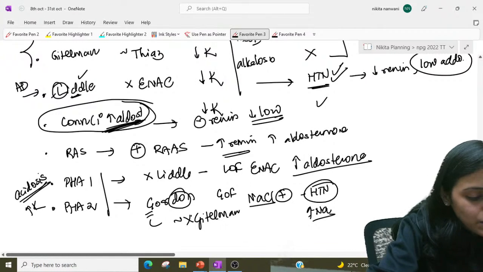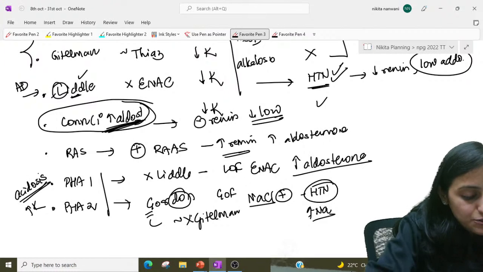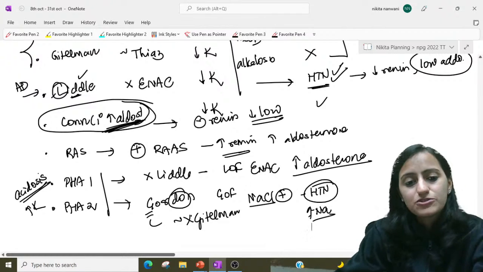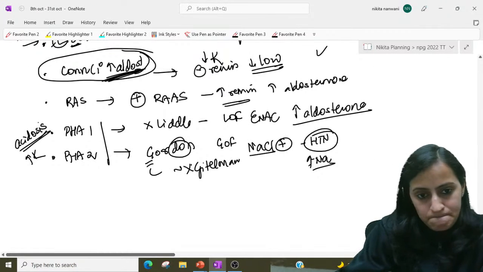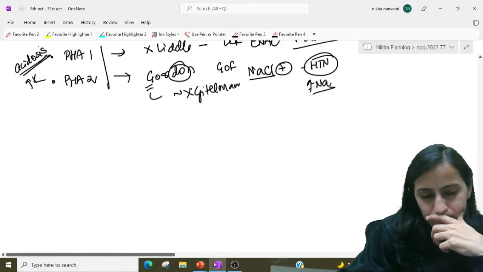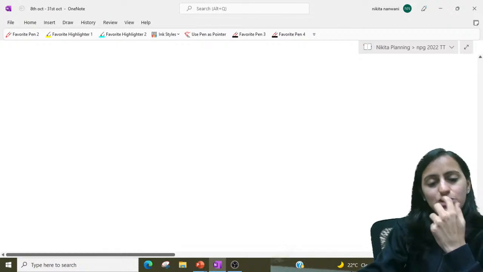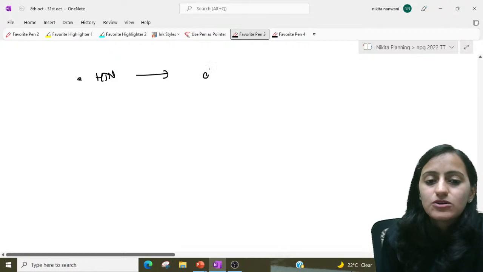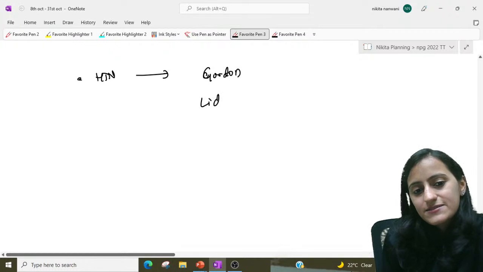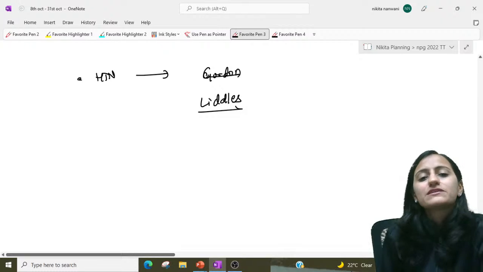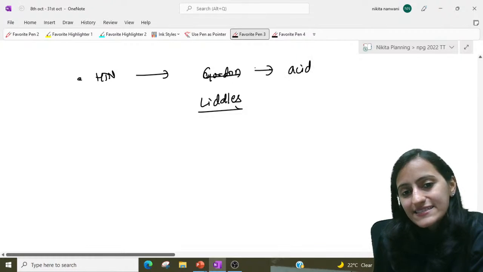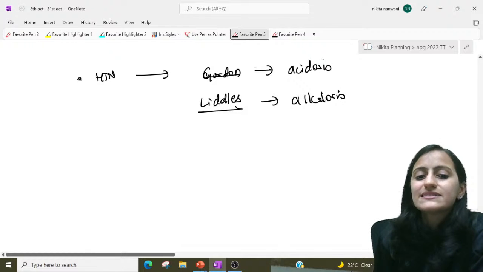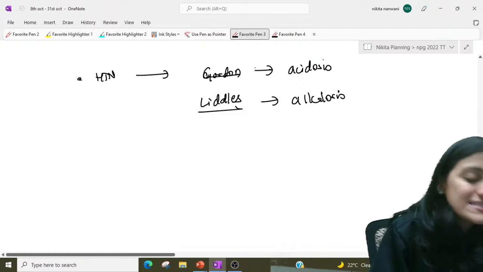Is that clear with everyone? So what we have learned about the syndromes, all the syndromes that we have discussed, right? Any queries in the syndromes here? So remember, hypertension is in Gordon's and it is in Liddle's. Okay, Gordon's and Liddle's have hypertension. Gordon's has acidosis and Liddle's has alkalosis, because Liddle's is like increased aldosterone, and Gordon's is like decreased aldosterone.